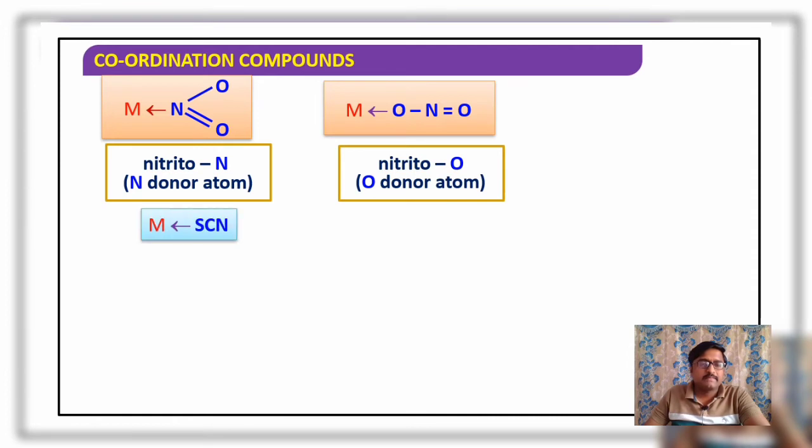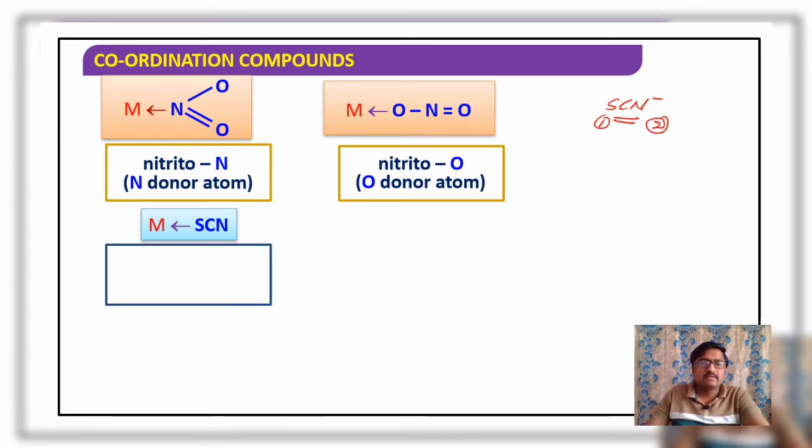Similarly, if we consider other examples of ambidentate ligands, besides NO2 minus, with nitrito-N and nitrito-O that we considered, there is thiocyanide, SCN minus. In SCN minus we again have two donor atoms, sulfur and nitrogen. If sulfur is involved in bond formation, it is called thiocyanato; sulfur acts as the donor atom.